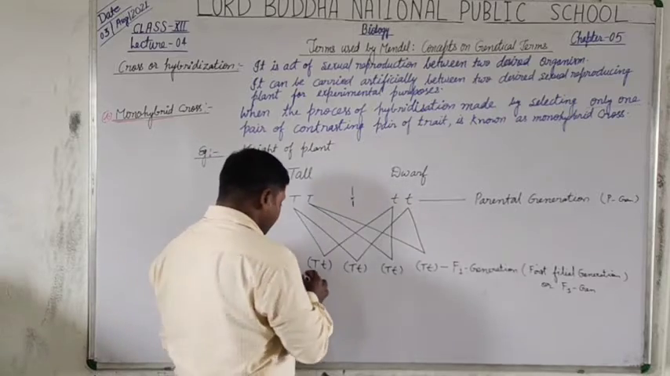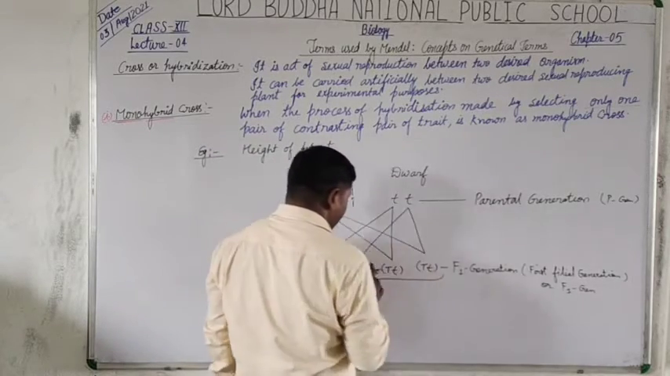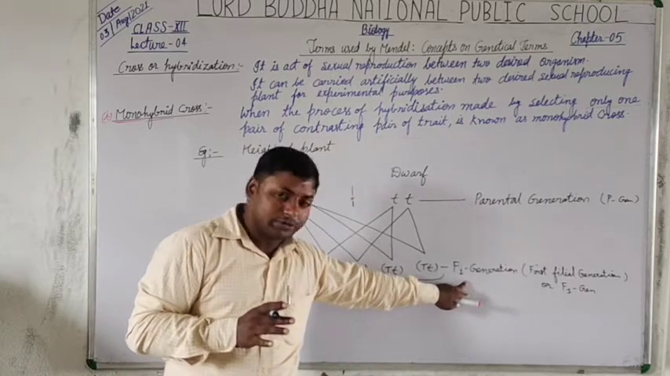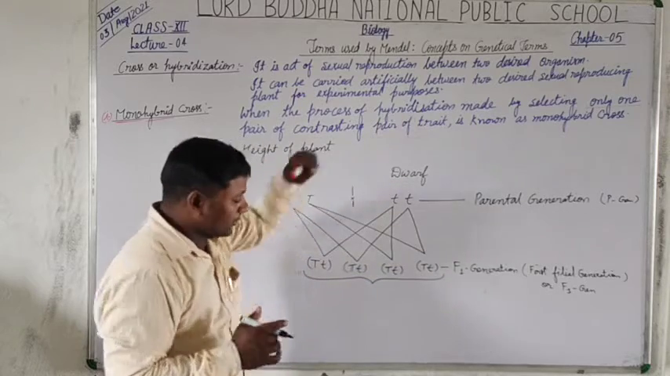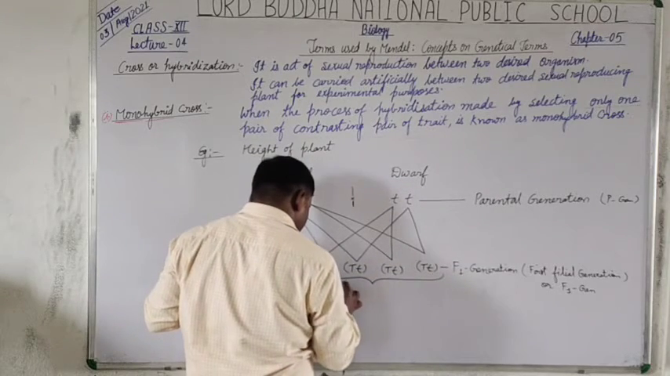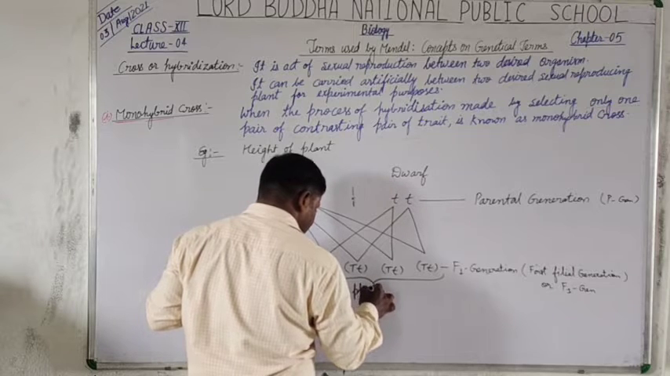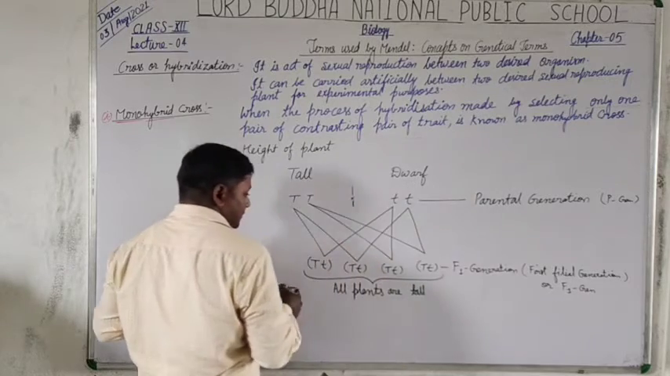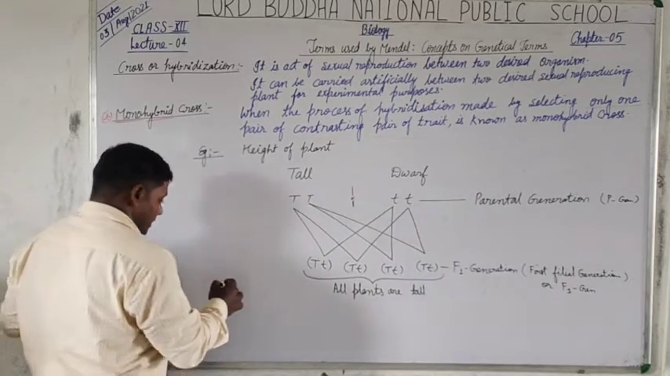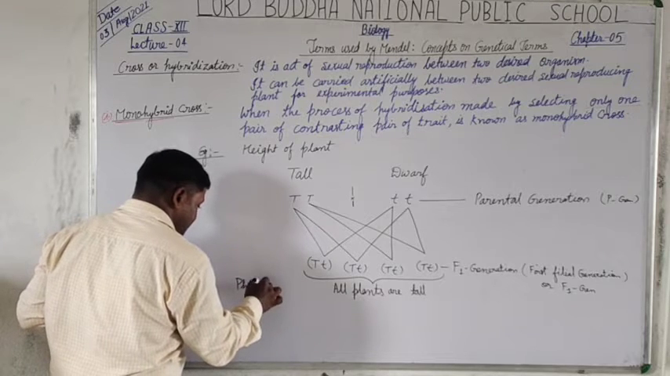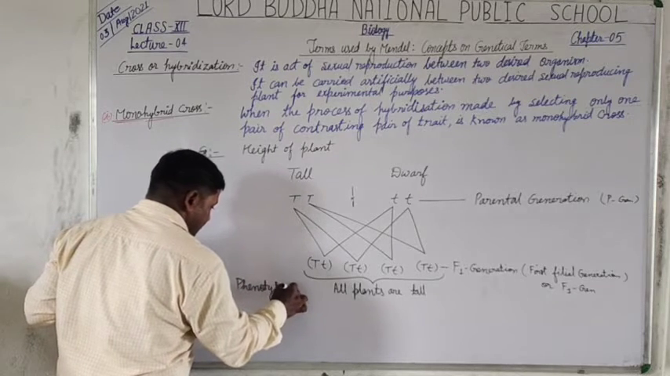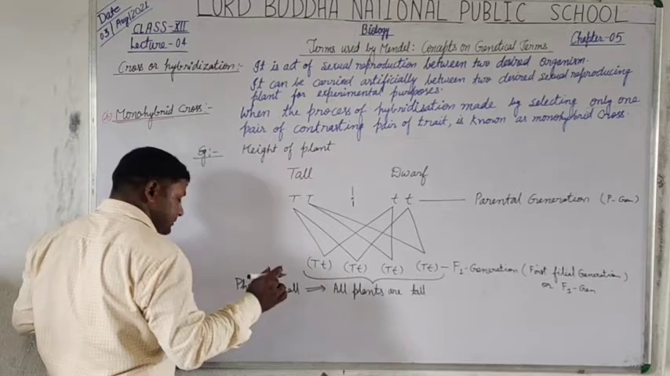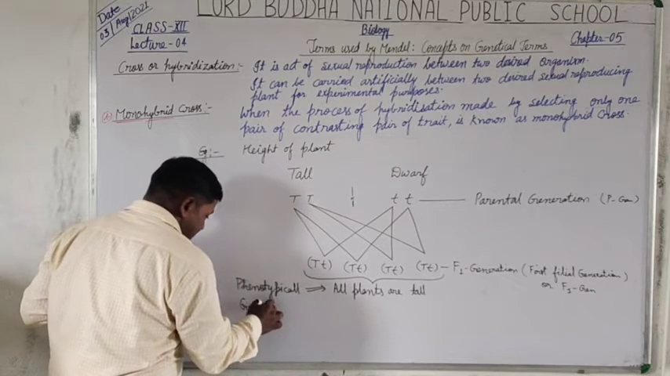So students, what did we find here? We found that all the individuals in this generation, in the first generation, become hybrid crop. All plants are tall. How are they tall? Phenotypically, all plants are tall. But when we study their genes, that is, genotypically,